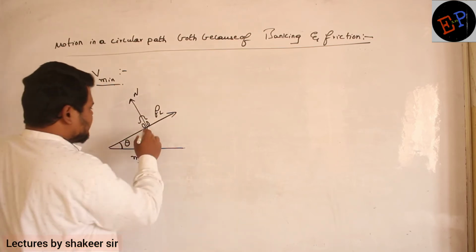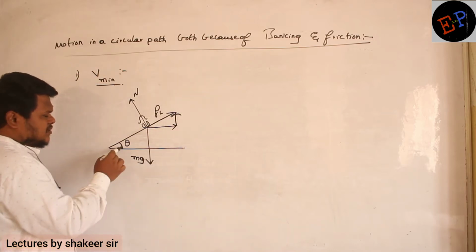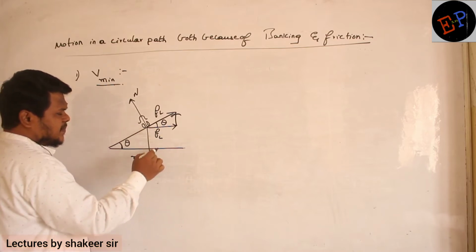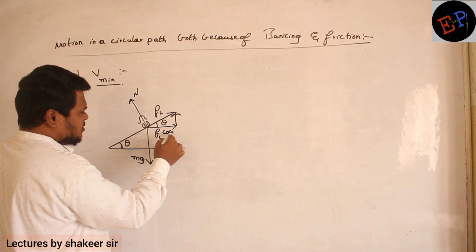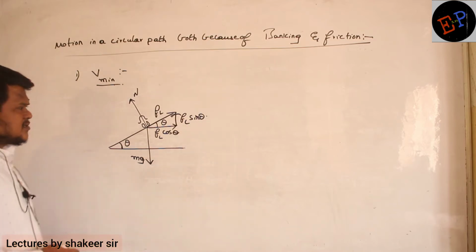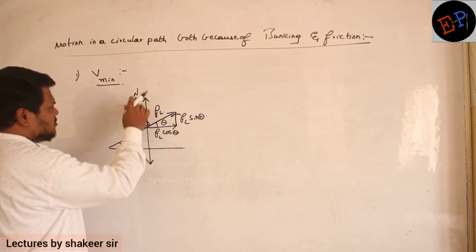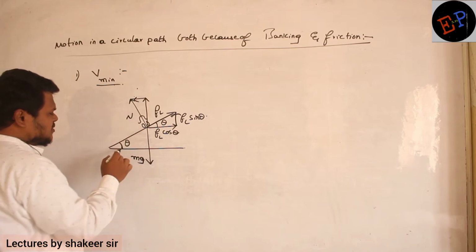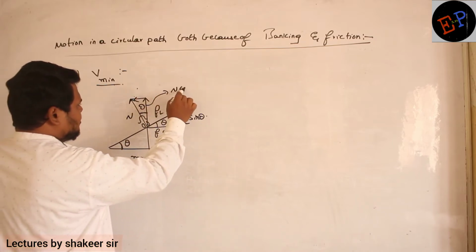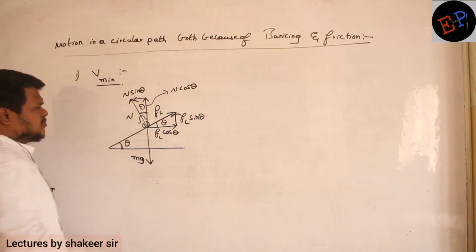Okay. Now this FL I can split into two components, no? How can I split? If this angle is theta, this angle is also theta. And what is this one? FL cos theta. Opposite side, FL sin theta. Are you able to understand? Similarly, you split this normal reaction also into two components. Clear, no? So this is the normal reaction, and if this angle is theta, this angle also will be theta. What is this side? This is N cos theta, and what is this side? This is N sin theta. Are you able to understand?